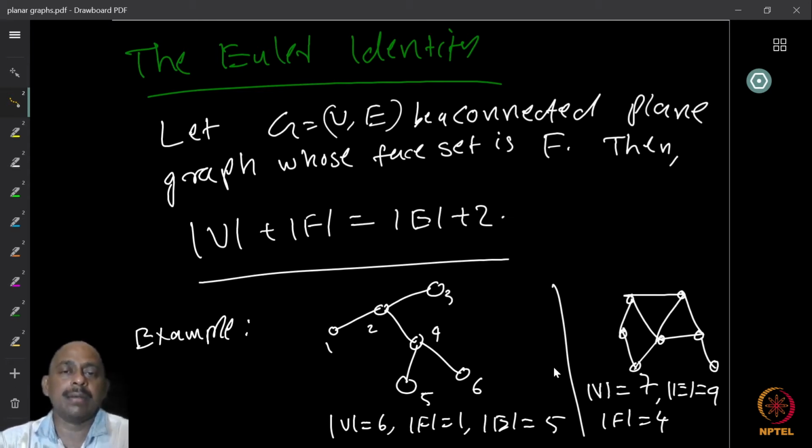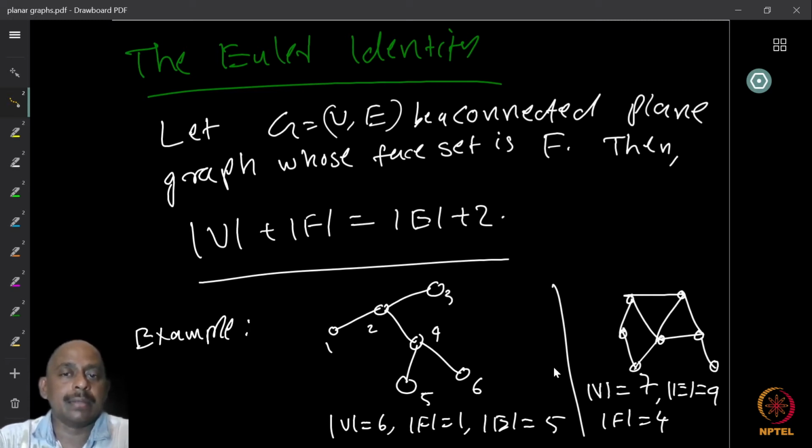So let G be a connected plane graph. Plane graph means that it comes with an embedding, because without the embedding, you cannot talk about the set of faces. So we talk about plane graph when you have the planar graph with a fixed embedding. So let G be a connected plane graph. We'll assume the graph is connected.